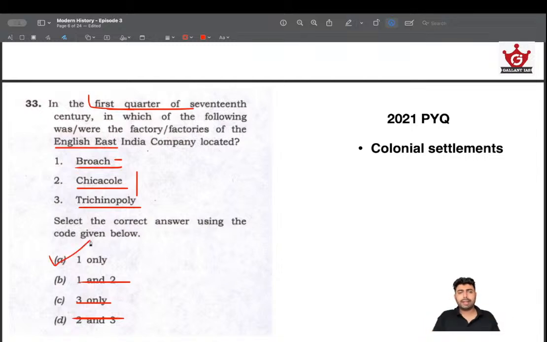Okay, so you get the idea. We are not just factually eliminating things. We are more qualitatively assessing it, because the English East India Company came from the west and the Dutch came from the east. The first quarter of the 17th century is when they actually set foot. So the good chance is that their bases will be located in that area initially. Then they move on to other bases.